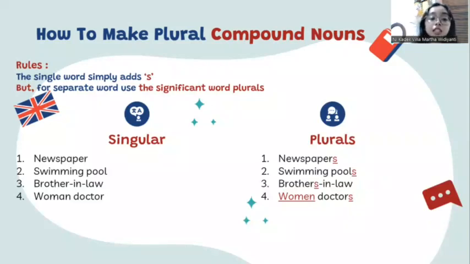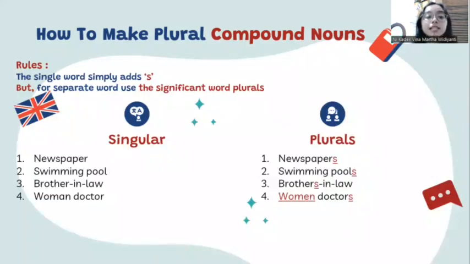And then the third example is brother-in-law. For brother-in-law, there are separate words joined with hyphens. So what is the significant word here? Let's take a look, and we can see that brother here is the significant word. So we add s and make brother plural. Brother-in-law into brothers-in-law if you want to make it plural.